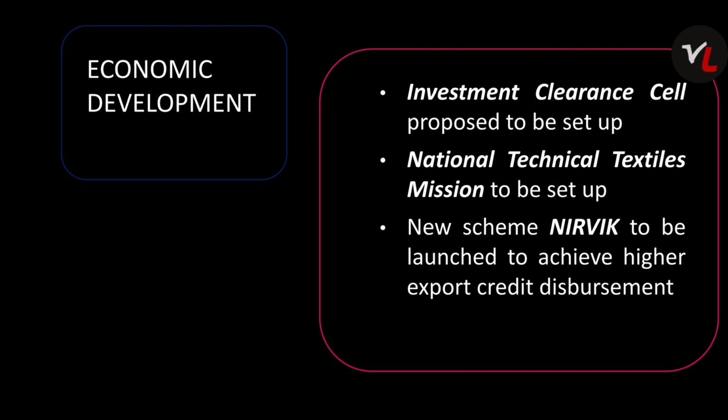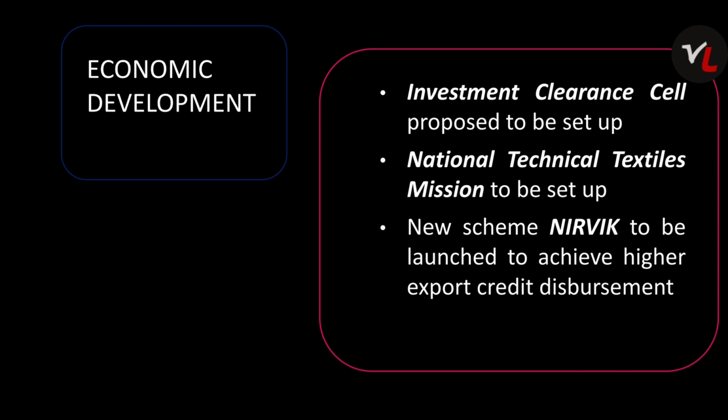Now let's move on to economic development, which is the second prominent theme of Union Budget 2020-21. Here it mentions the establishment of an investment clearance cell so that more investment would come to the country, and also it increases the ease of doing business. And a National Technical Textiles Mission to be set up in order to boost the textile industry.